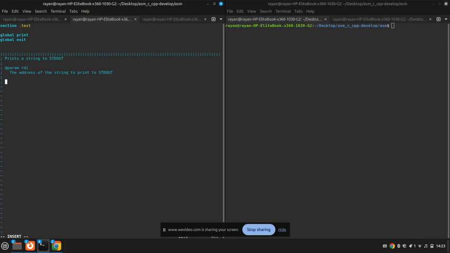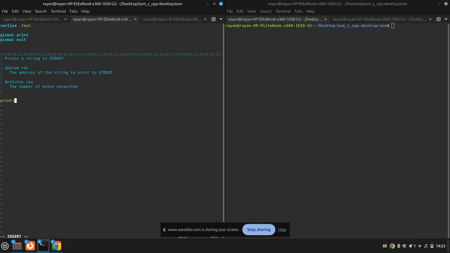Then this just returns the number of bytes outputted into the RAX register. So we do @returns RAX. Then the description will just be the number of bytes outputted.